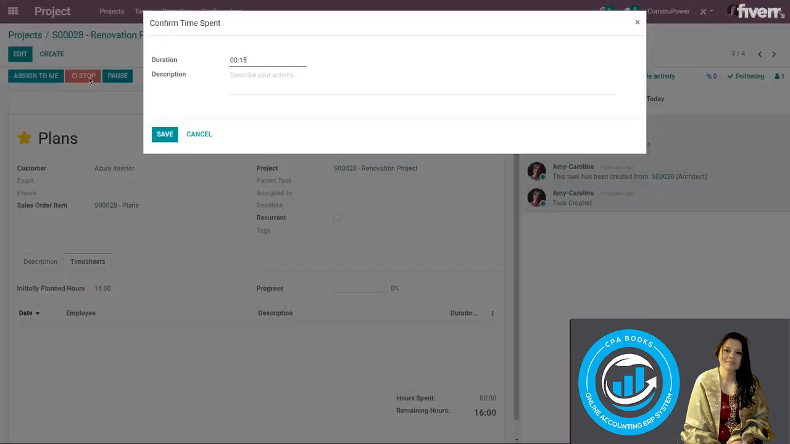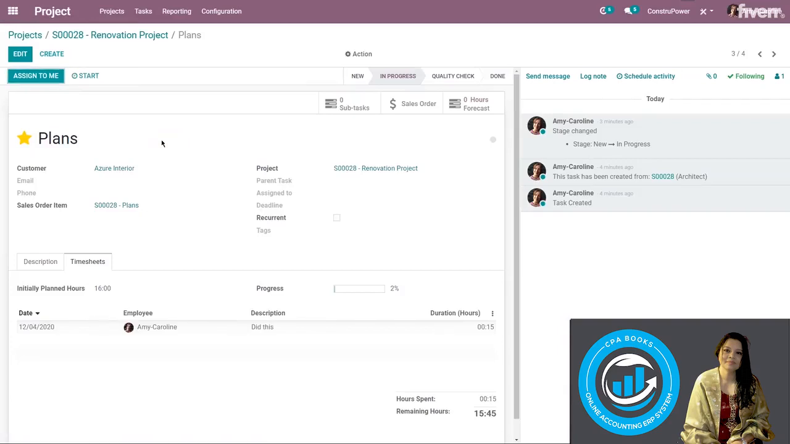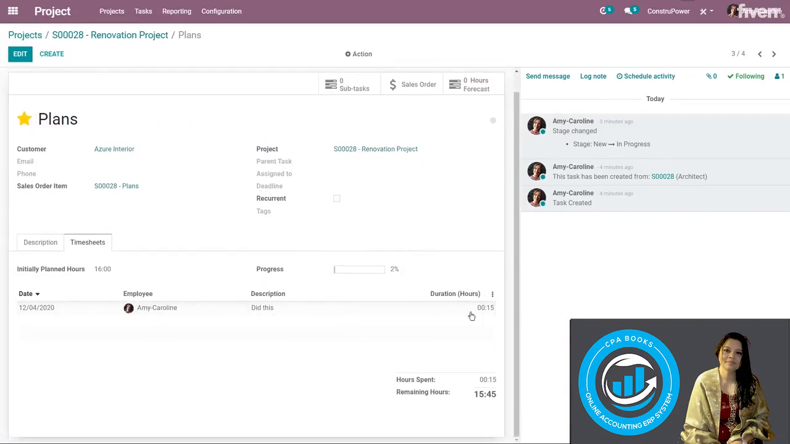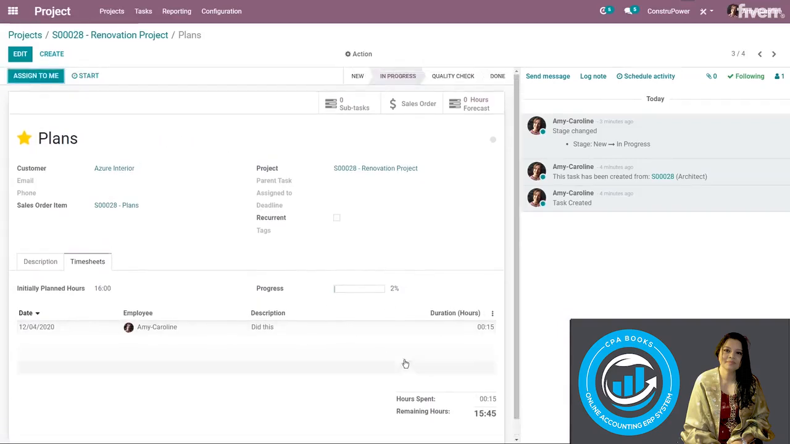And then it will automatically show me the duration. Here I have a minimum time configured, 15 minutes, but we can change that, of course. And I'm going to add the description. I did this. Not very profound, but it works there. And then we'll see our progress and the time we spent and the hours remaining, of course. So that is just a convenient tool for your employees.